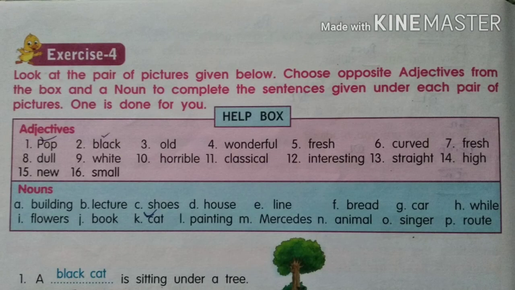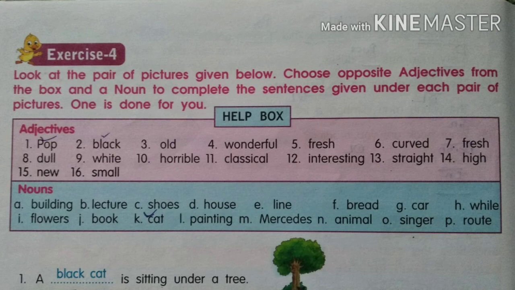Now the exercise 4, you look at the pair of the pictures given below. Choose opposite adjectives from the box and a noun to complete the sentences given under each pair of pictures. So now you can see there is a help box. In one box the adjectives are given to you and in the other box nouns are given to you. And in this exercise you can see that there are a few pictures at the side of the sentences.